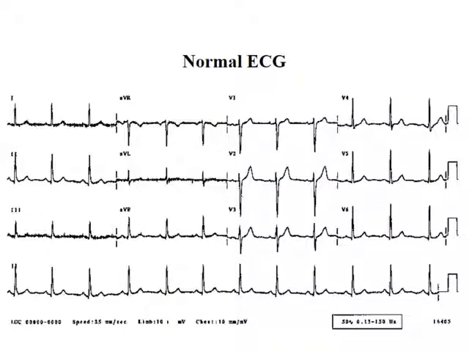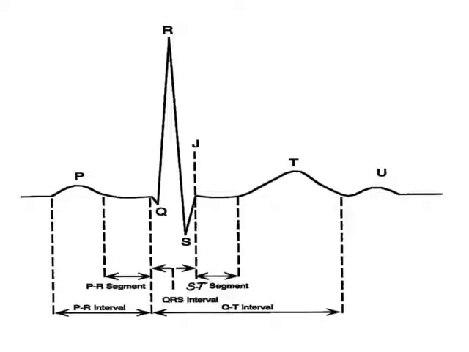This is a normal ECG configuration. It consists of 12 leads, lead 1, lead 2, lead 3, and so on. The electric wave of the heart has a P wave, QRS, T wave. From the beginning of the P to the beginning of the QRS is called the PR interval. Beginning of QRS to the end of T is called the QT interval. And this is the ST segment.